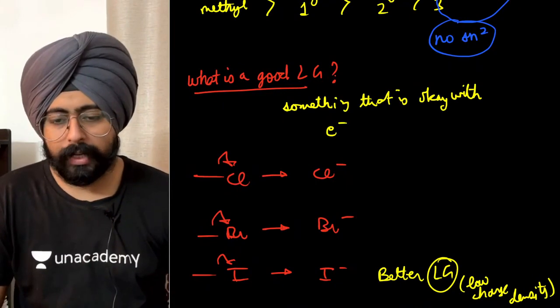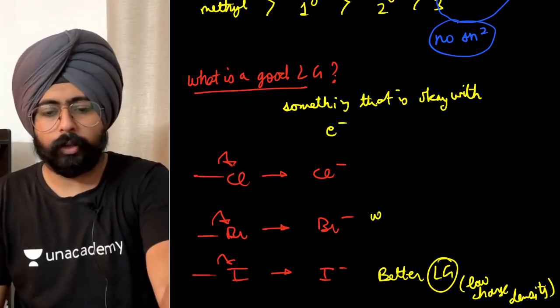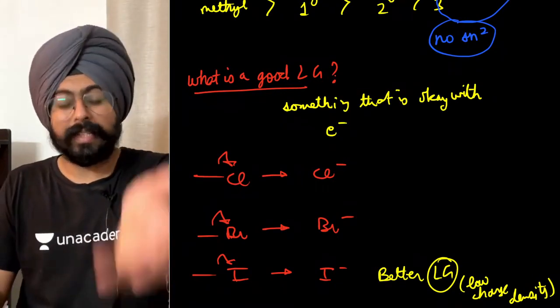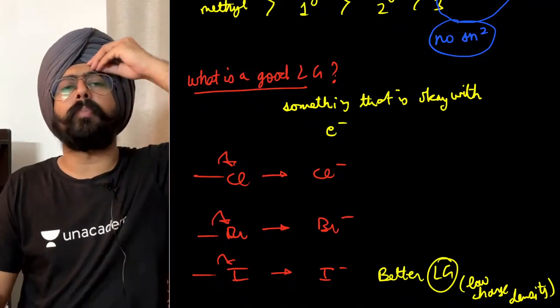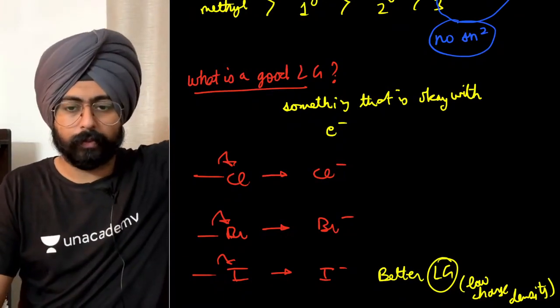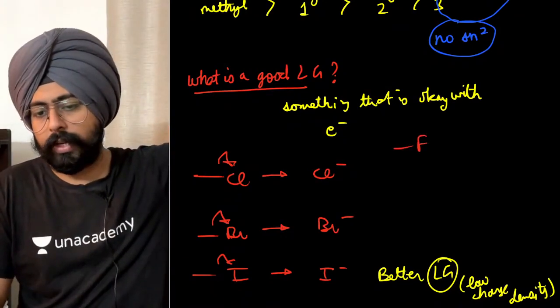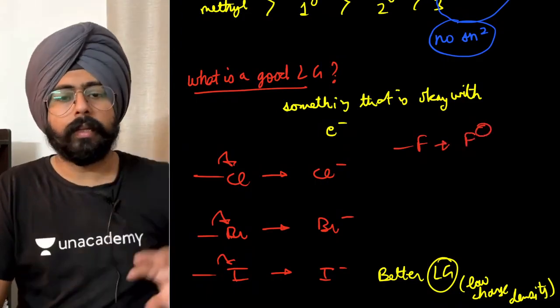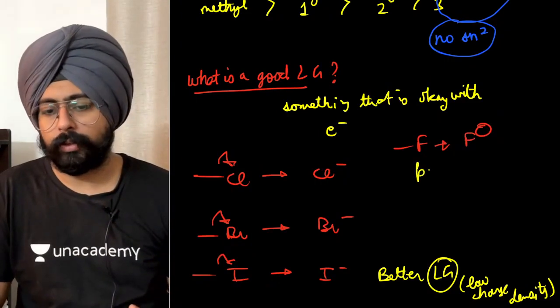Alright. Bromine is a worse leaving group compared to iodide. Chloride is an even worse leaving group. Fluoride is a pathetic leaving group, by the way. Okay. Fluorine turning into fluoride. This is a pathetic leaving group. I'll write it over here.